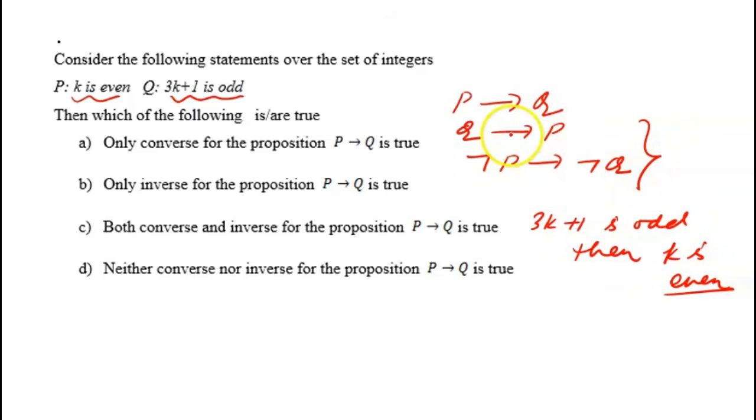So it is easy to prove. I leave that for you to prove. So Q implies P is true, and since Q implies P is true, the negation of P implies the negation of Q is also true, because both of them are equivalent statements. This is an important observation. Those who have watched the previous video will agree that P implies Q is equivalent to its contrapositive, that is negation of Q implies negation of P. And the converse and inverse of the statement are also equivalent to each other. So which option will be most appropriate? Both converse and inverse of the proposition P implies Q are true. So the correct option will be C. I hope you got it.